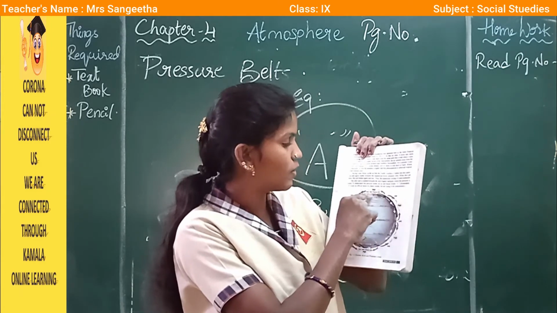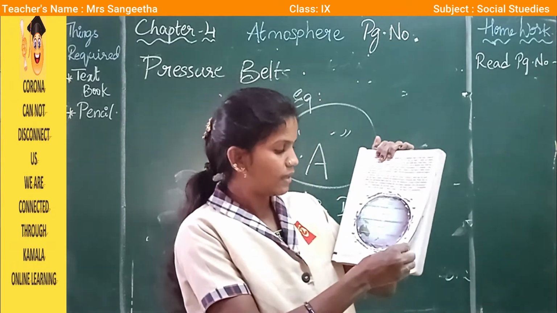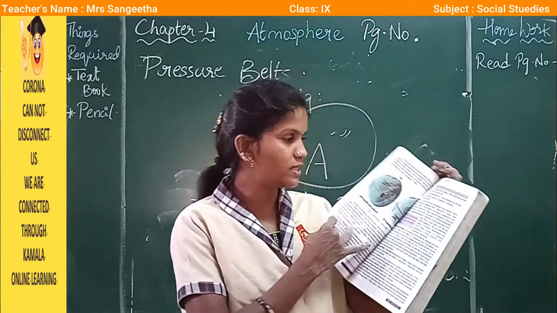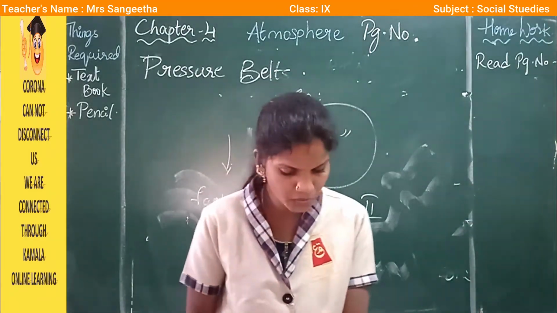Okay, this is the polar eastern side, and this is the western side. See the picture very carefully, understand, and you can easily get the points. Turn to page number 42.